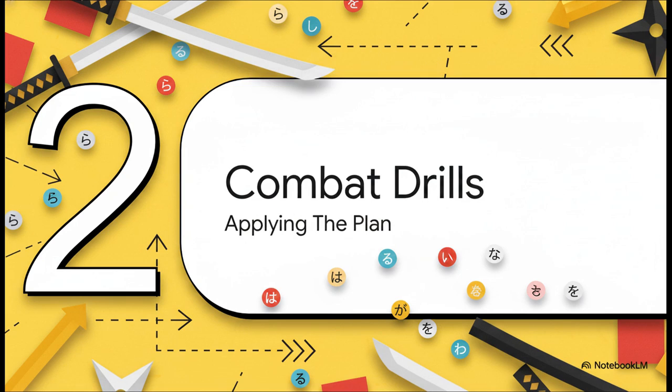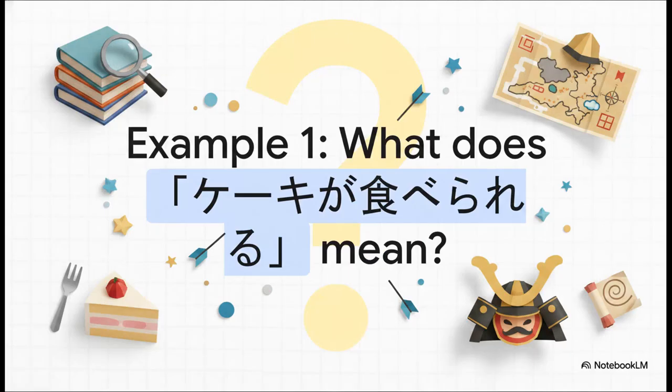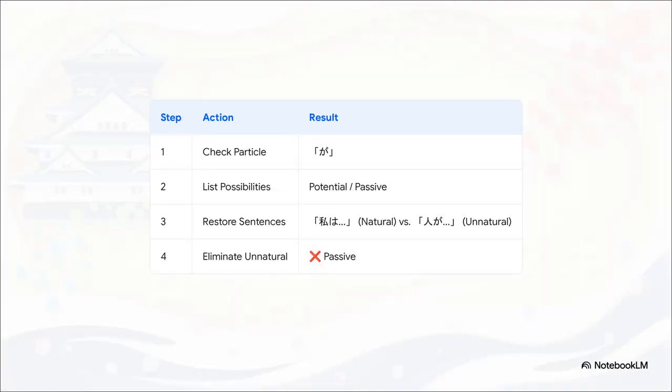Now, this is where you apply the plan under pressure. Let's see how you perform. Attention! Your first target is keiki ga taberareru. The subject is missing. Engage the battle plan. Go! Let's break it down. Step 1, the particle is ga. Step 2, what are the possibilities? Potential or passive? Step 3, we restore them into full sentences. For potential, you get watashi wa keiki ga taberareru. For passive, you get keiki ga hito ni taberareru.